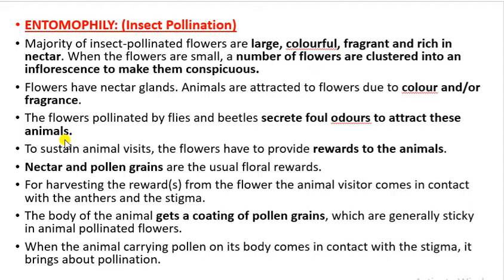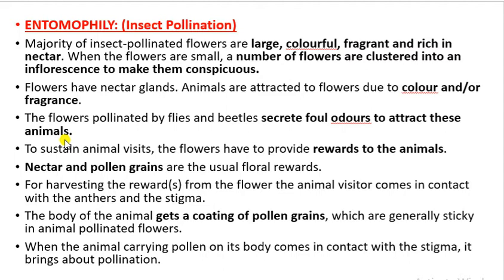Now, if you want the insect to come back once again, and if you want to continue this process of pollination, if you want to sustain the animal or insect visits again and again, then the flower should provide some reward to the insect also. Because if no reward is given, the insect will not come back.